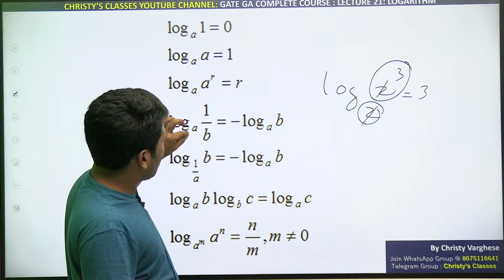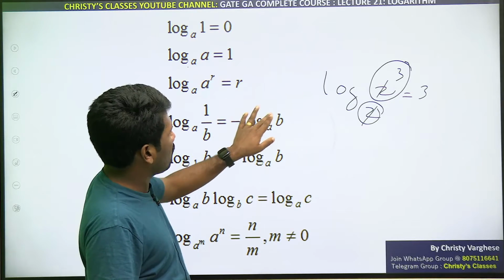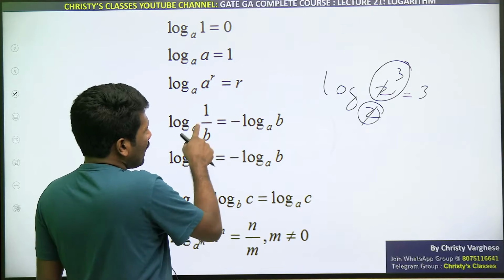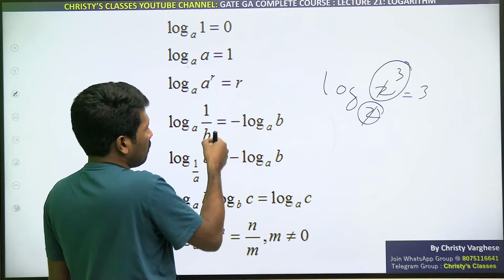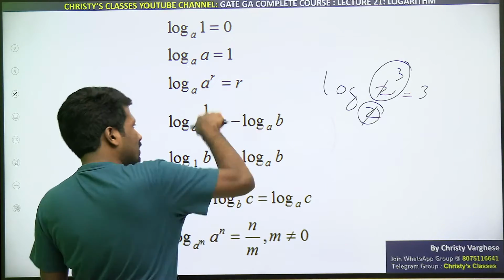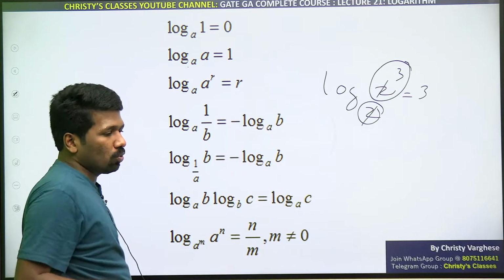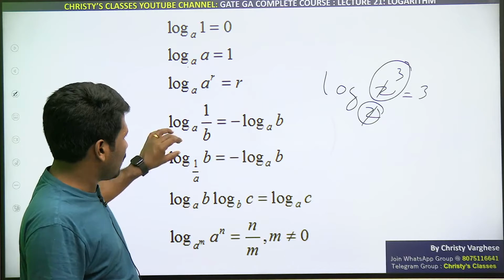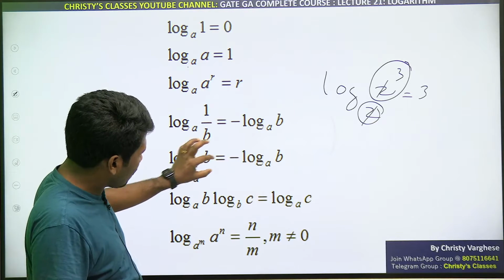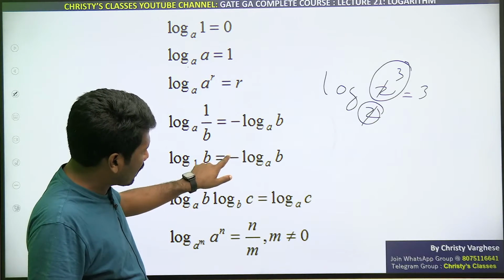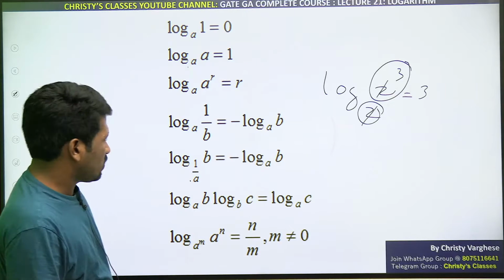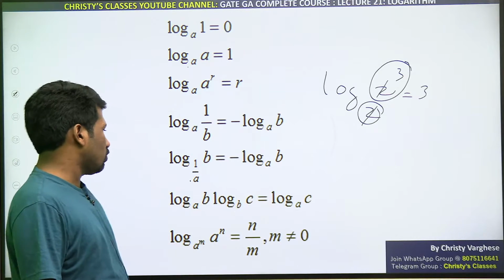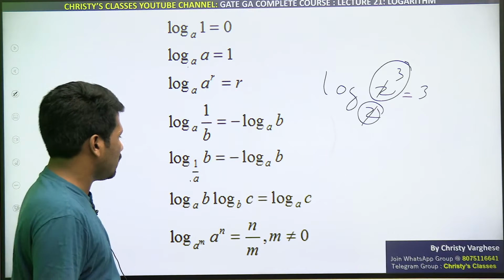Log 1 by b to the base a is minus log b to the base a, because a का minus power will be the value, so that minus can be multiplied, the power rule applied. Mathematically speaking, that way we can say. Similarly, the reverse of it. If it is 1 by a here, a can be made by taking minus of it. So I hope these all are simple, and the multiplication rule again, all these things you can see here.